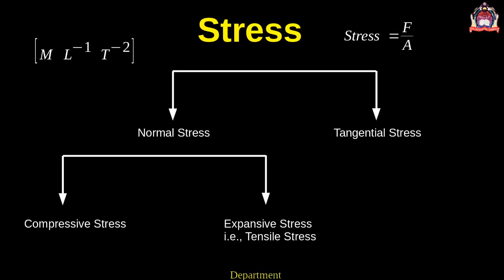The other part is when a system of forces or couples acting upon a body causes relative displacement of its various parts, a change in length, a change in volume, or a change in shape is produced. The body is then said to be a strained body.